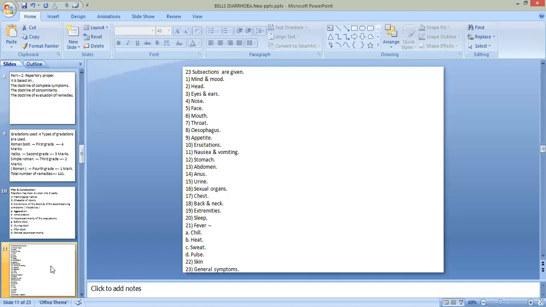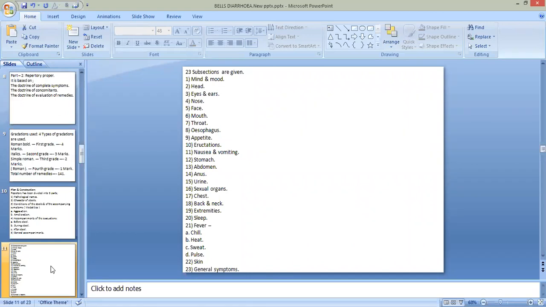Now in this repertory part, there are 23 subsections. Then how are these subsections arranged? These subsections start from mind and mood and end on general symptom.